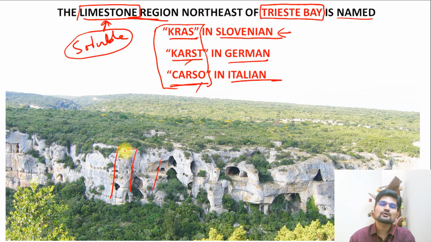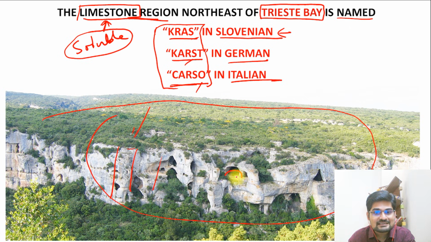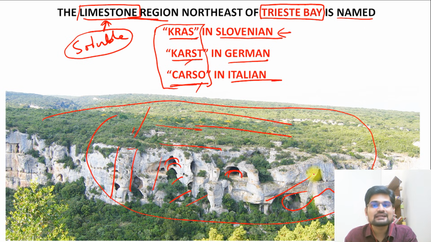So what we see is karst landforms. It is talking about those areas where you have this entire thick bed of limestone, where these caverns you can observe, these features which are created underground. On the surface you see all flat, all green, but underground features are there. So how are these underground features made? Let's learn in the karst landforms.